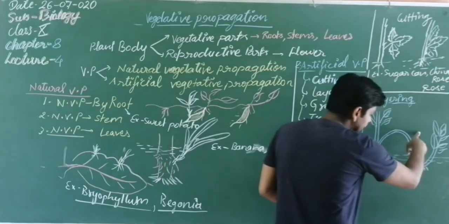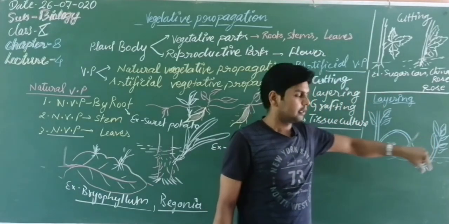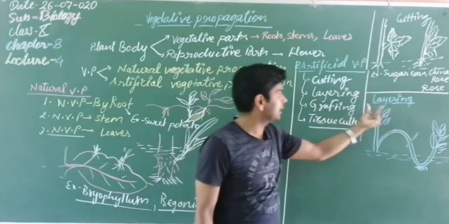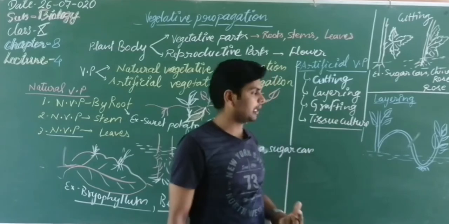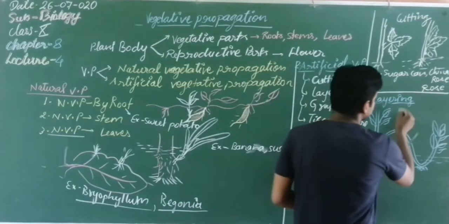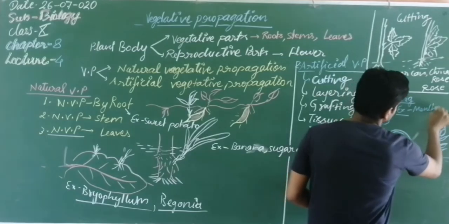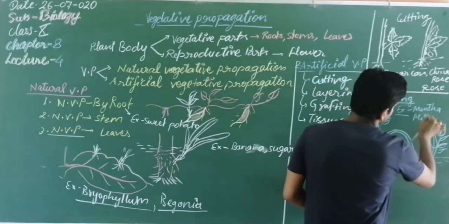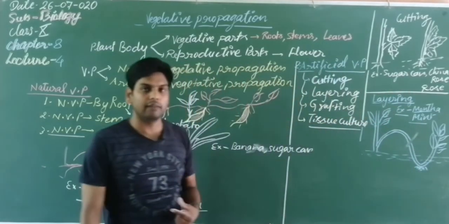So if we cut the twig from here, now it is an independent plant. So a new plant is formed by this process, layering. That is why it is a method of vegetative propagation. What are the examples of layering? Examples of layering are mentha, mint, etc. Okay.